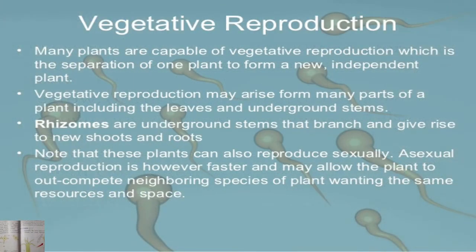Next is vegetative propagation. So students, what is vegetative propagation? Many plants are capable of vegetative reproduction, which is the separation of one plant to form a new independent plant. So vegetative propagation is a mode of asexual reproduction. Vegetative parts of the plants like leaf, roots and stem give rise to a new individual. The detached part of the plant has cells enough to divide and produce a new individual.